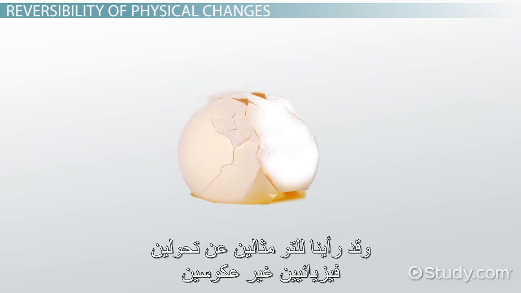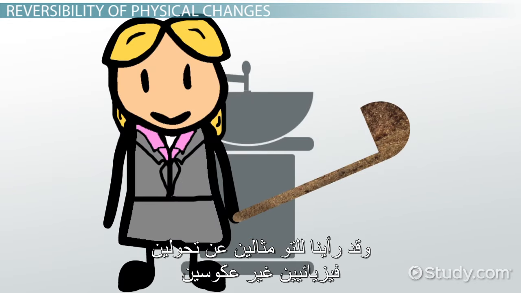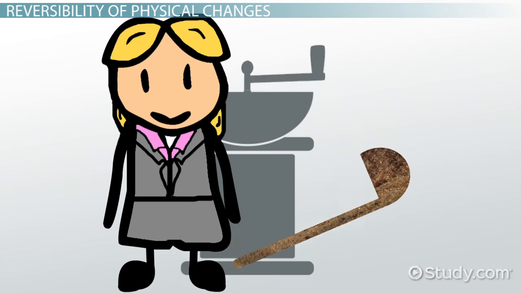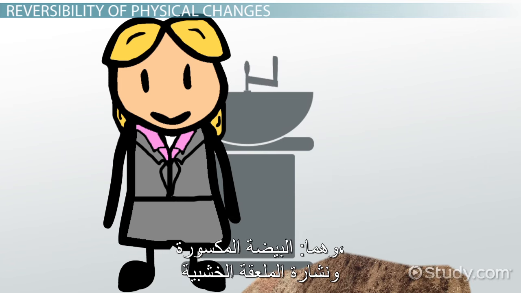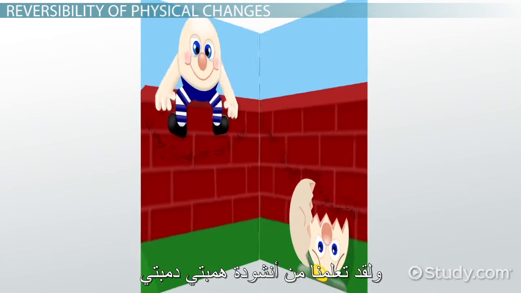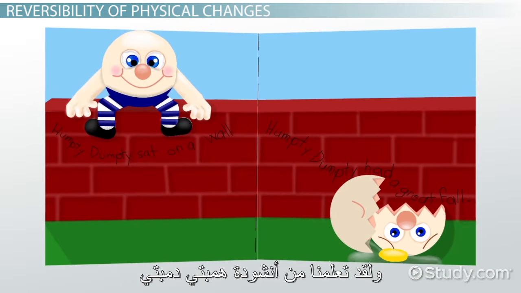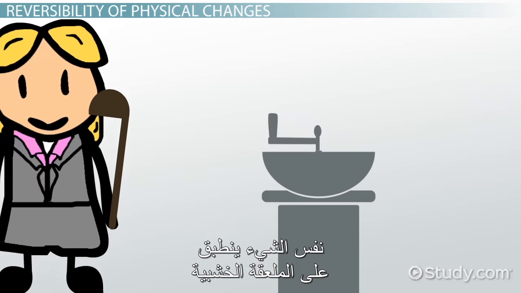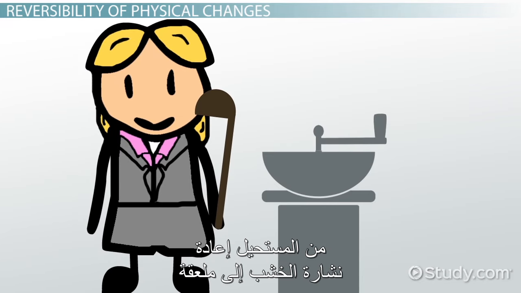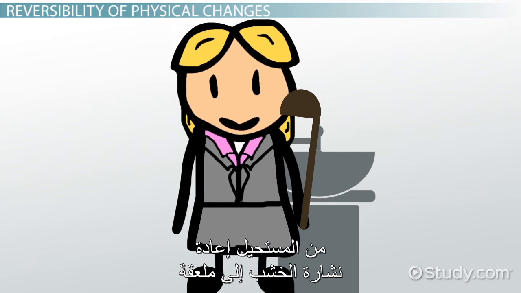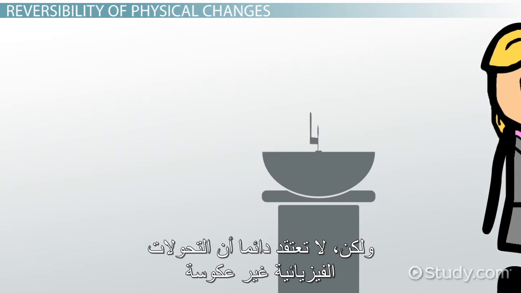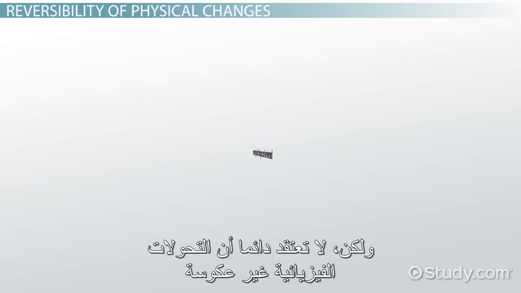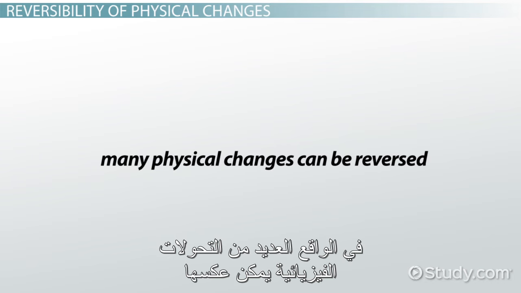We just looked at two examples of physical changes that could not be reversed, namely the cracked egg and the ground-up wooden spoon. We learned from the Humpty Dumpty nursery rhyme that you cannot put a broken egg back together again. The same goes for the wooden spoon. It would be impossible to change the sawdust back into a wooden spoon. But don't get fooled into thinking that all physical changes are irreversible. In fact, many physical changes can be reversed.